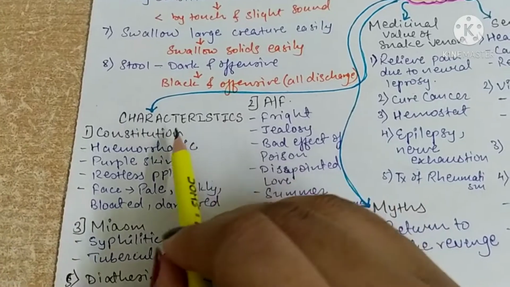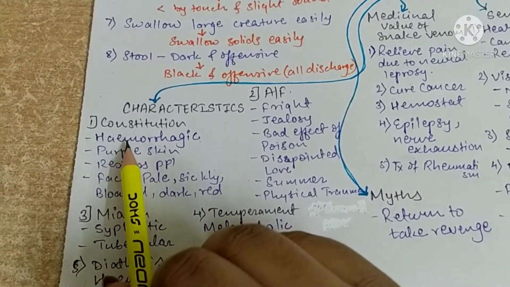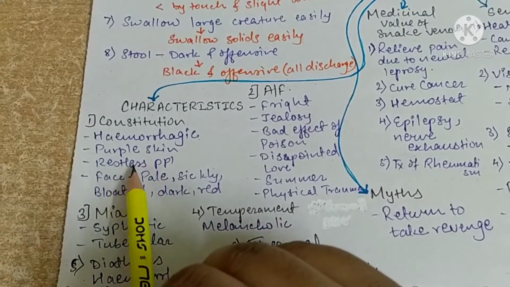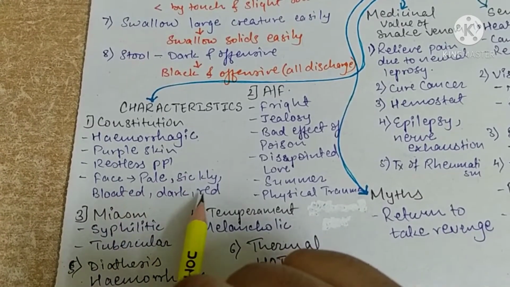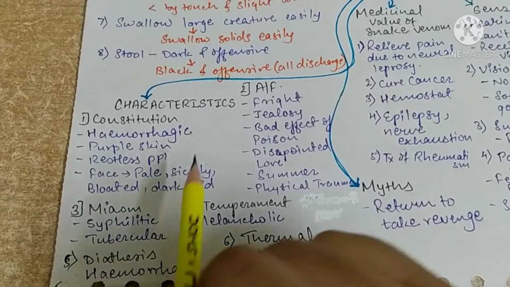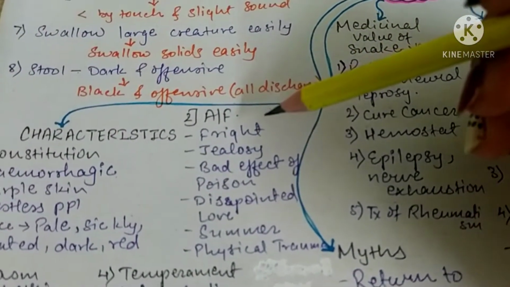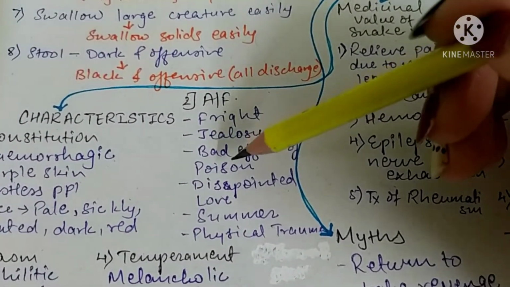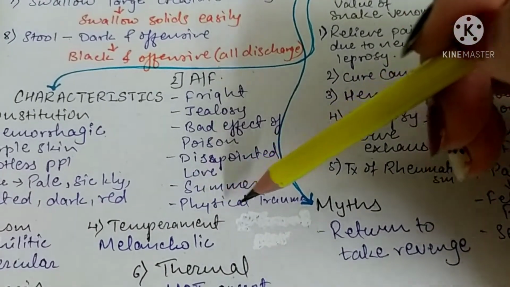Let's study the characteristics of the Ophidia group now. First is constitution. The patient is hemorrhagic in tendency. Then purple skin. The pupils are restless. The face is pale and sallow. Then blotted and dark skin. Then modalities: they have problems or aggravation of symptoms after fights, jealousy, bad effects of poison, disappointed love, then in summer, and physical trauma.